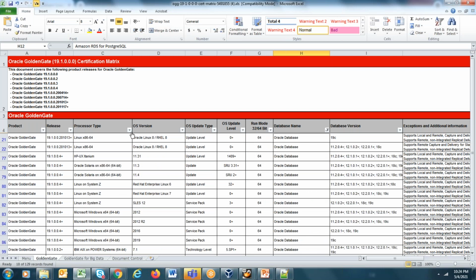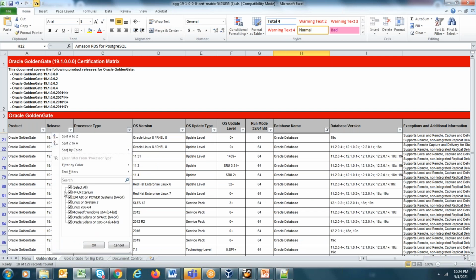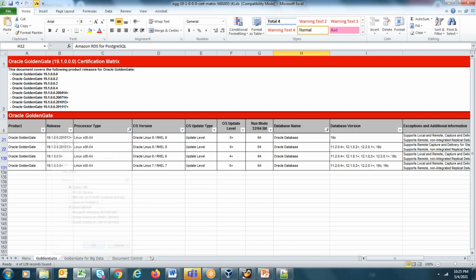Then again, we'll filter the list based on processor type. If you see, it supports HP-UX, IBM AIX, Linux on System z, Linux x86-64, Windows, Oracle Solaris, Oracle Solaris on SPARC and x86. Ours is Linux x86-64. We'll select this.